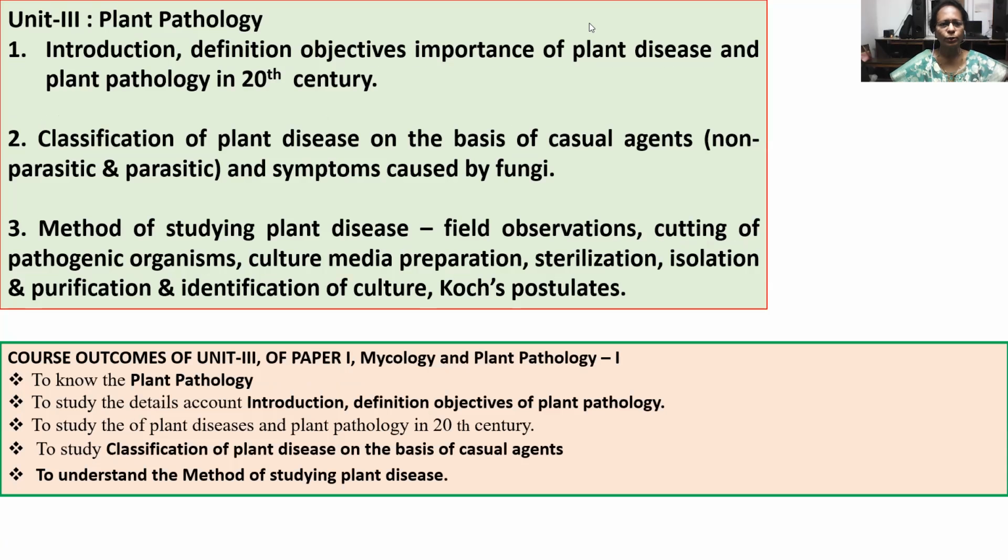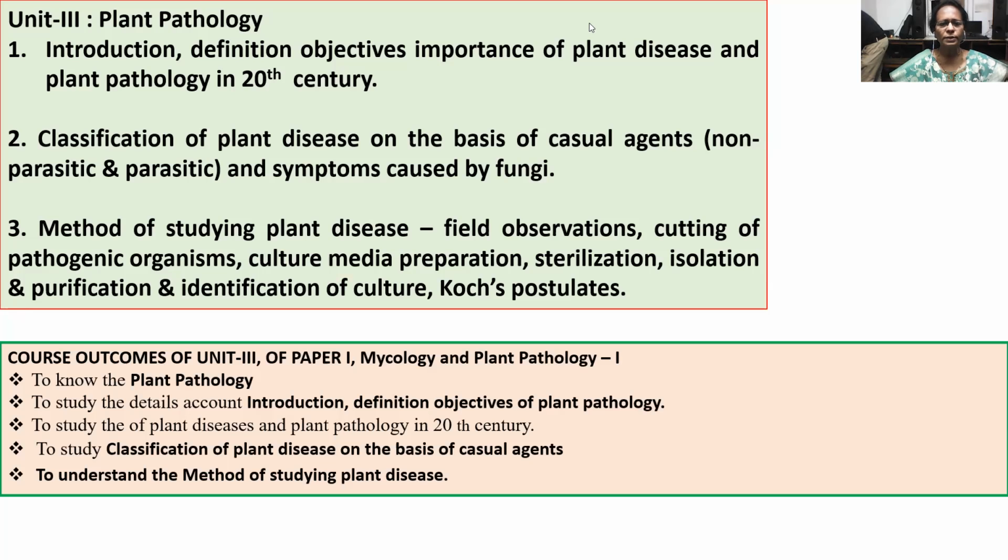Now about unit 3. It includes plant pathology. In this, introduction, definition, objectives, importance of plant diseases and plant pathology in the 20th century. In classification of plant diseases on the basis of causal agent, there is a study of non-parasitic and parasitic diseases, and also symptoms caused by fungi.